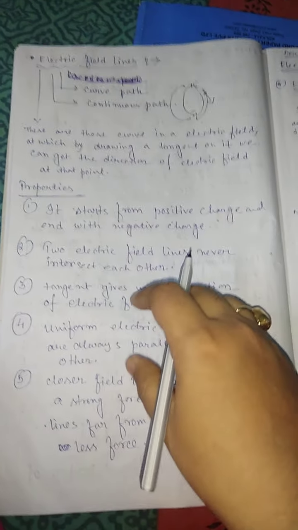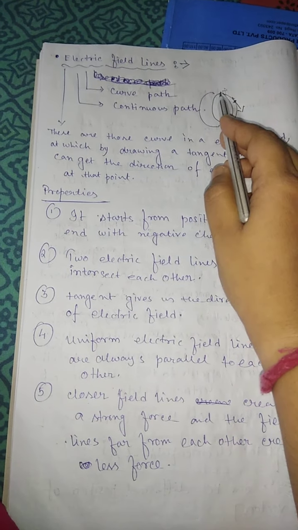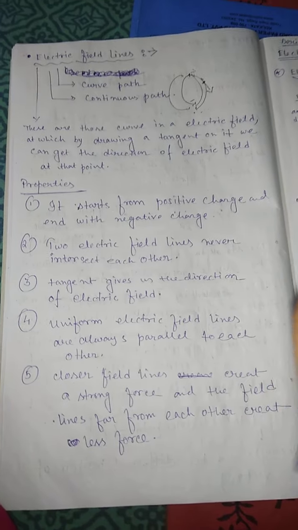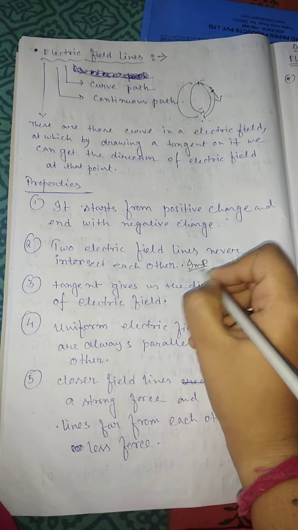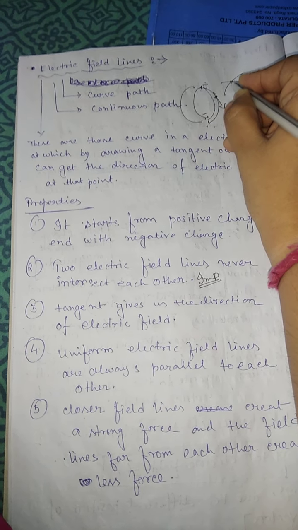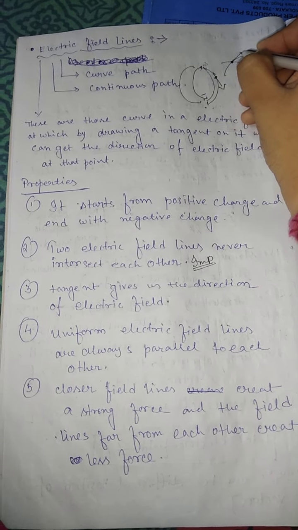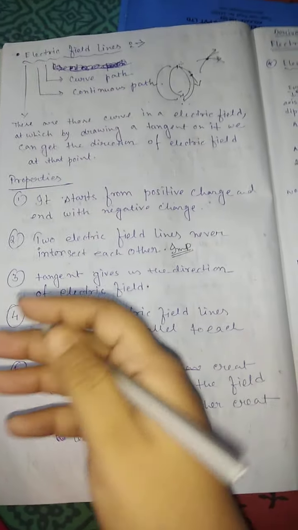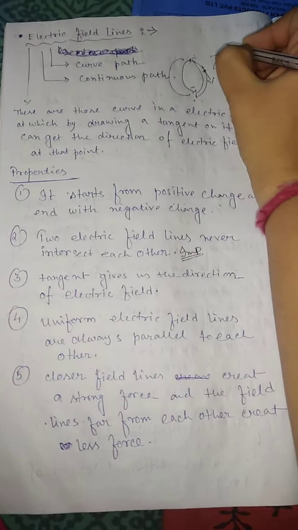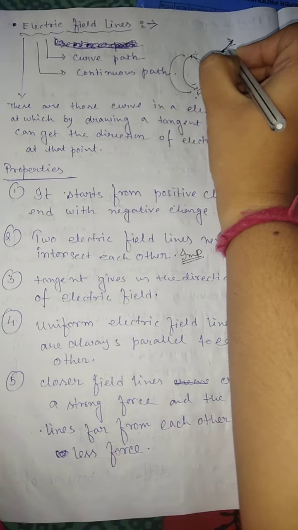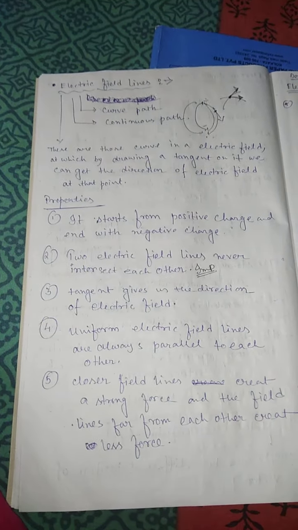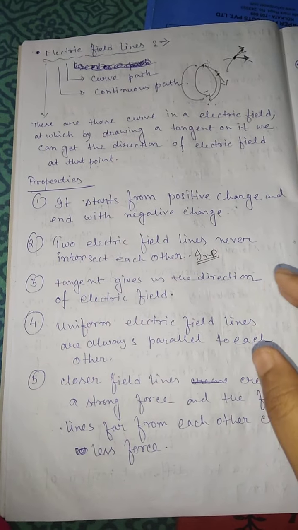Now these electric field lines have some properties. They start from positive and end at negative. Two electric field lines cannot intersect each other. This is very important. Why? Because if these two electric field lines intersect each other, at the intersection point we get two directions of electric field, which is not possible. Electric field direction is only one. But at this point we get this direction and this direction also, which is impossible. That's why two electric field lines can never intersect each other.